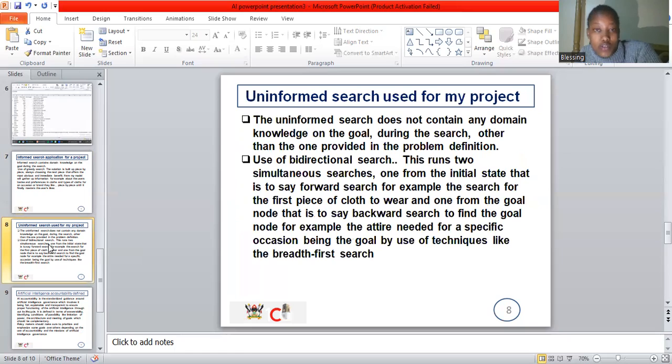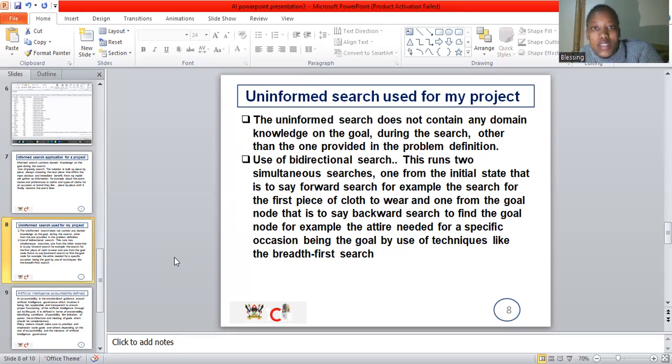So here is bidirectional search. It involves two searches that are used simultaneously. We have the backward search and the forward search. The backward search starts from the goal, the final goal, and the forward search starts from the initial state. The forward search example that I can give you is starting from the very first piece of clothing that the user will need for a specific event. Definitely the user will need many pieces, but we shall start from the very first piece.